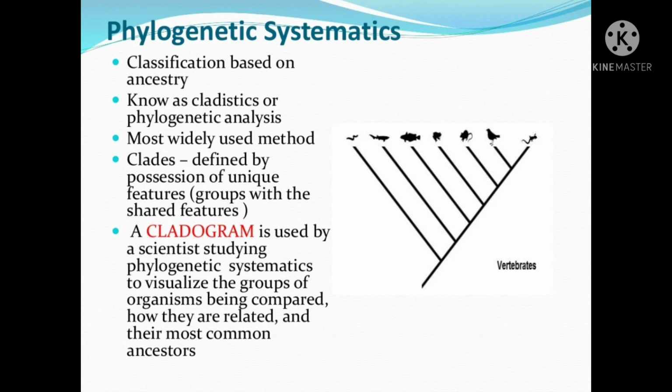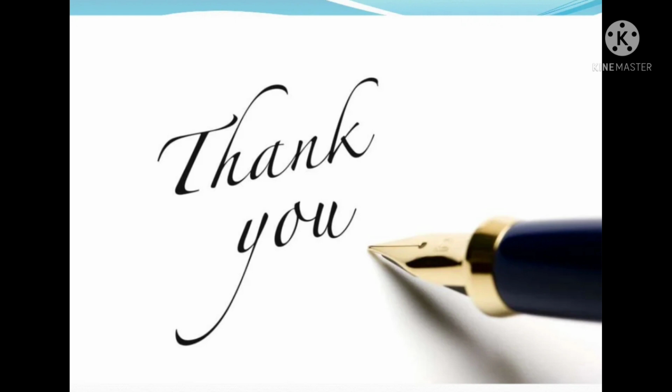Phylogenetic systematics: classification based on ancestry, known as cladistic or phylogenetic analysis. Most widely used method. Clades are defined by possession of unique features, groups within the shared features. A cladogram is used by a scientist studying phylogenetic systematics to visualize the group of organisms being compared, how they are related and their most recent common ancestors. Okay, thank you so much.